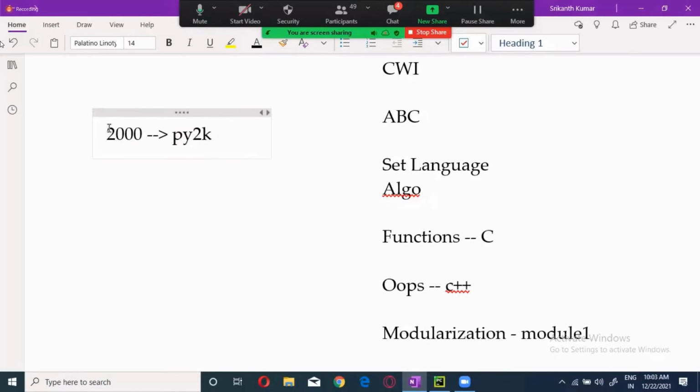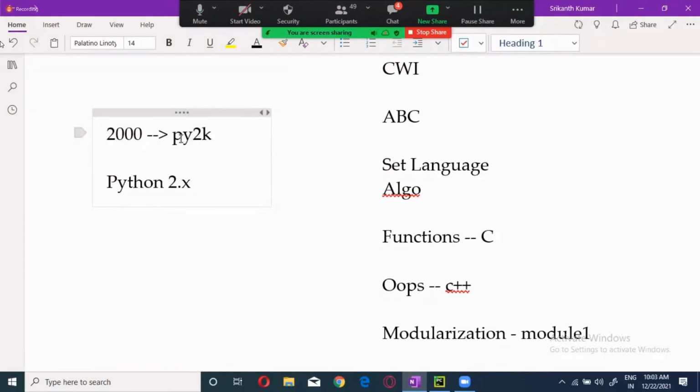That is the millennium version. Until that time, the versions were 1.0, 1.1, 1.2, 1.3. From 2000, the versions were 2.0, 2.1, 2.3, 2.4, something like that. These versions were called Python 2.x, where x is 0, 1, 2, 3, 4.